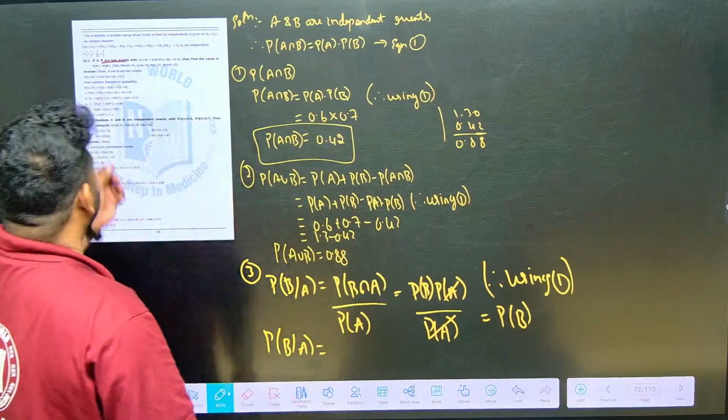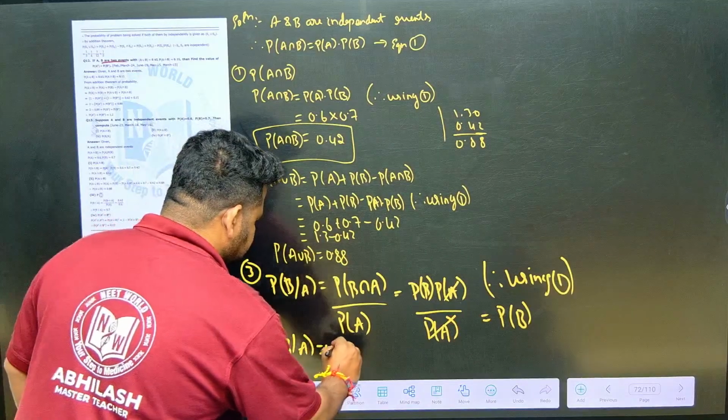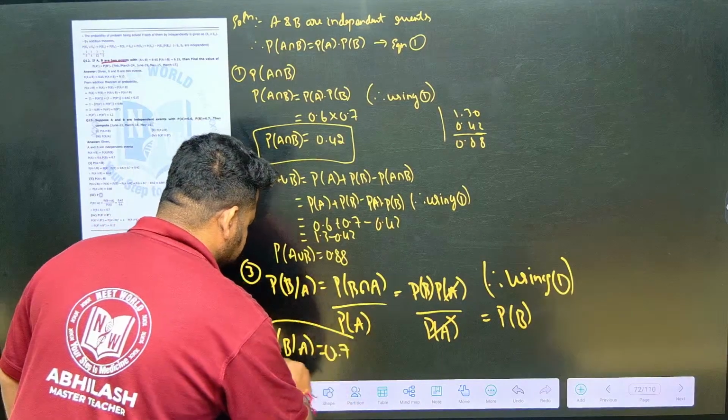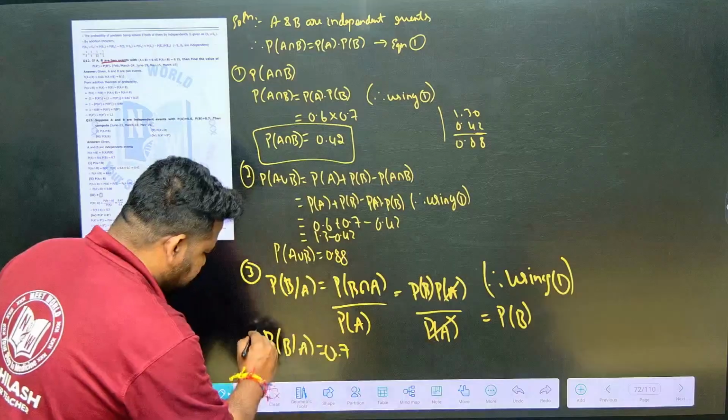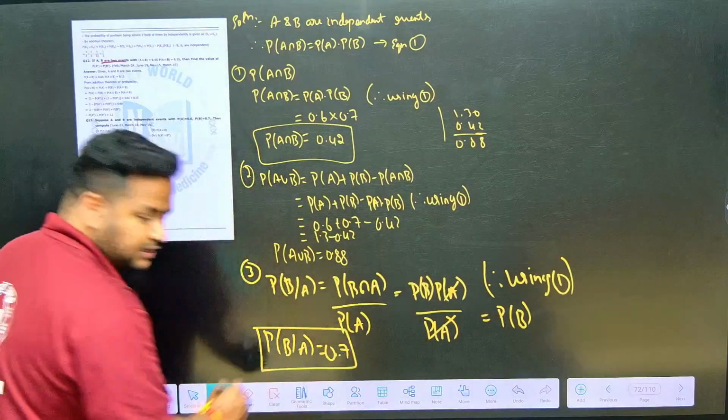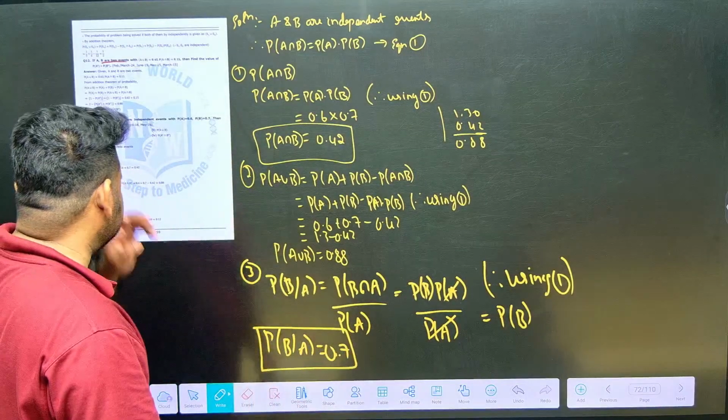Probability of B is what? Probability of B is 0.7. 0.7 is the answer to this question. 0.7 is the final answer to this question, friends. Clear? 0.7 is the final answer to this question.